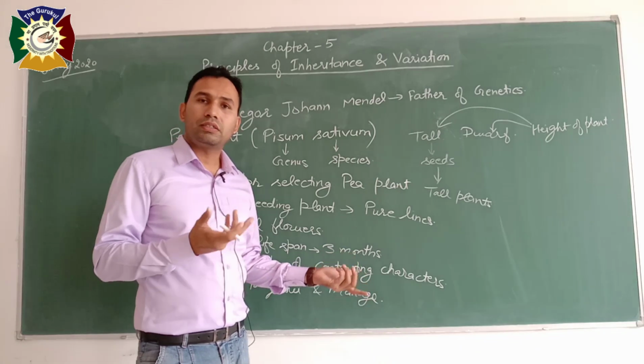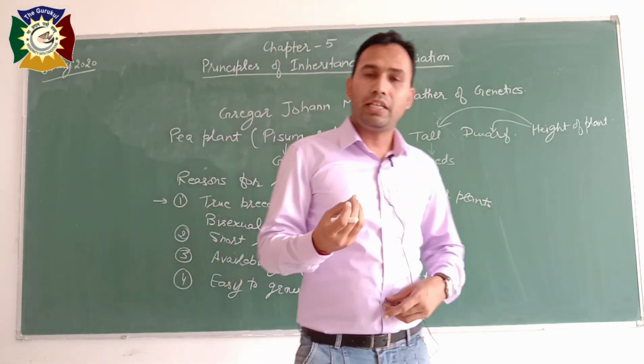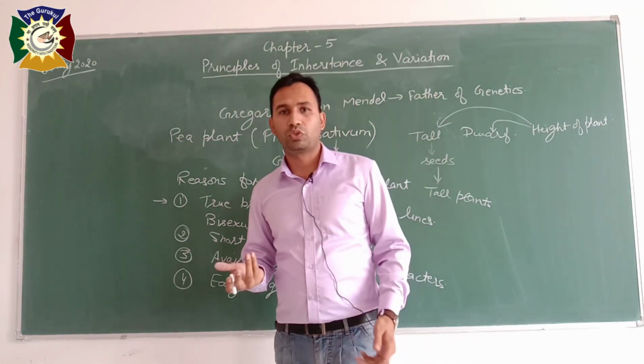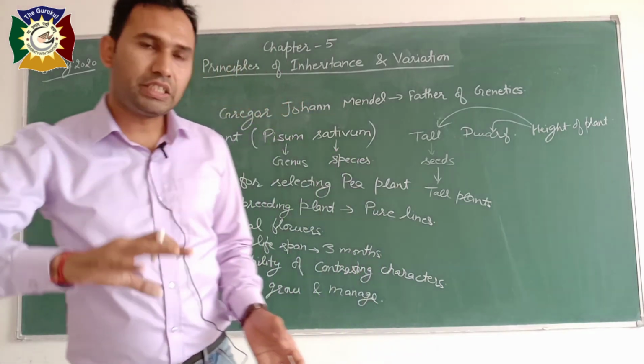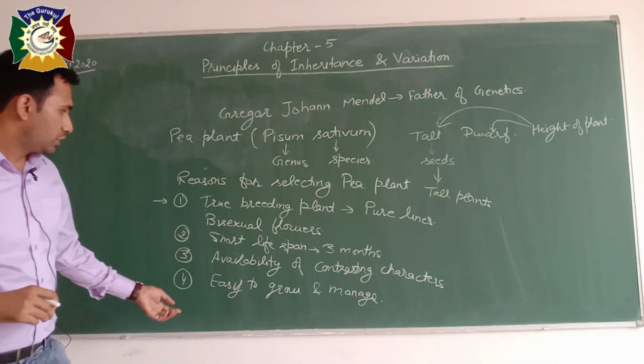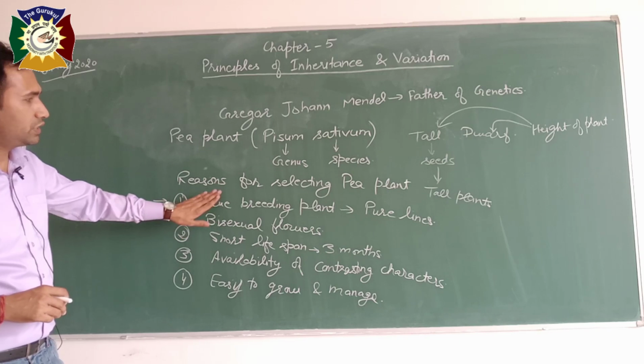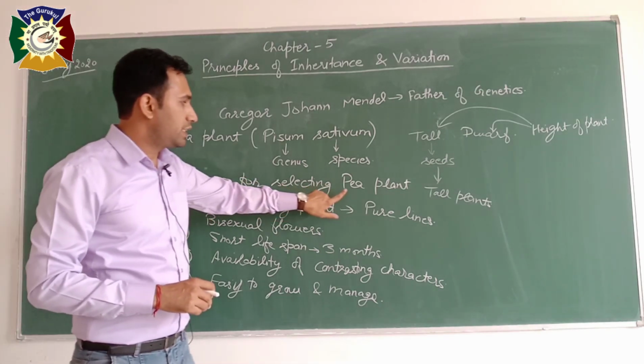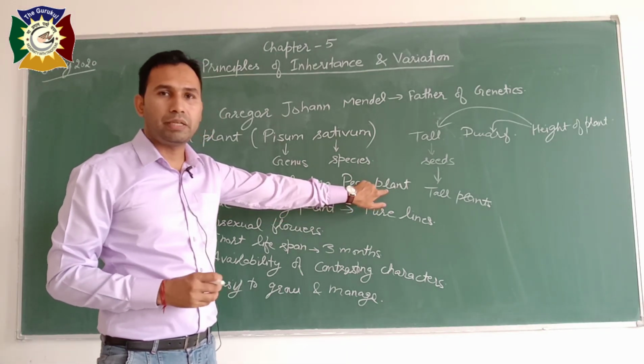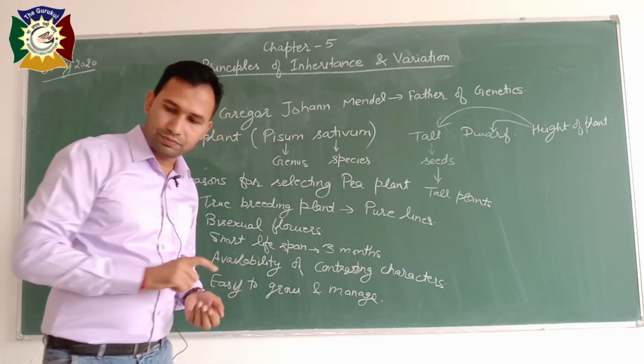But pea plant, as we know, plants are stationary, they cannot move, so it is easier to handle them. So these are some reasons why Mendel selected pea plant as experimental organism.